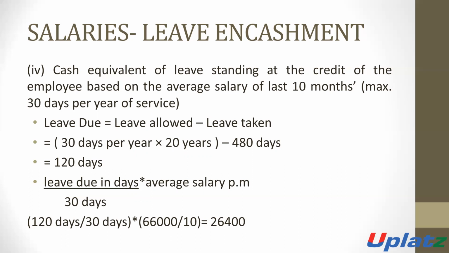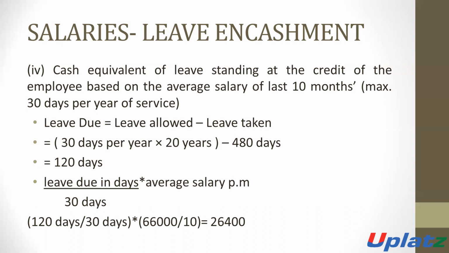So he can take a maximum of 600 leaves, but availed leaves are 480. So the balance unused leaves, or unavailed leaves, are 120.